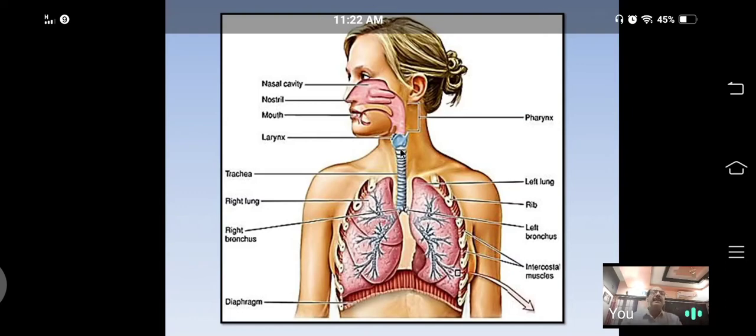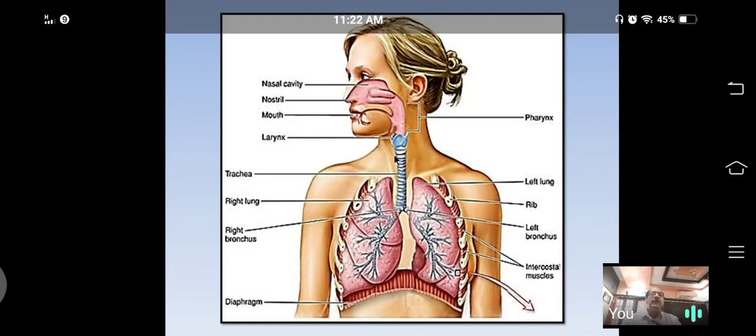Next, that larynx leads to a windpipe. That windpipe is called the trachea. It is present in the neck and chest region. The wall of the trachea is supported by cartilaginous rings.